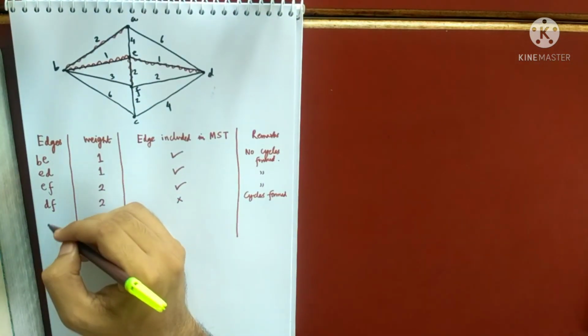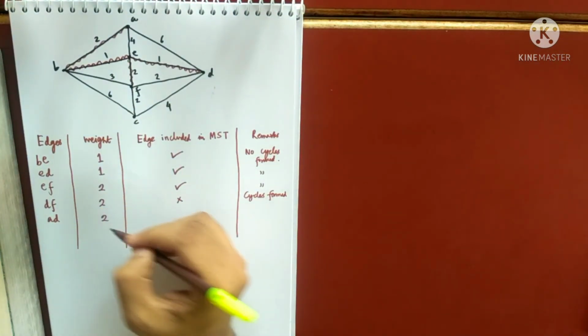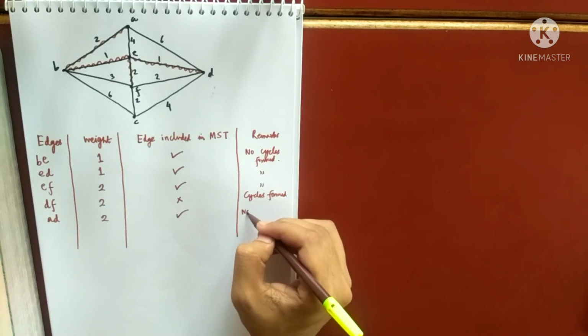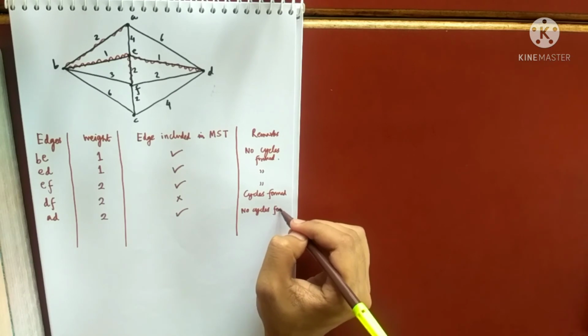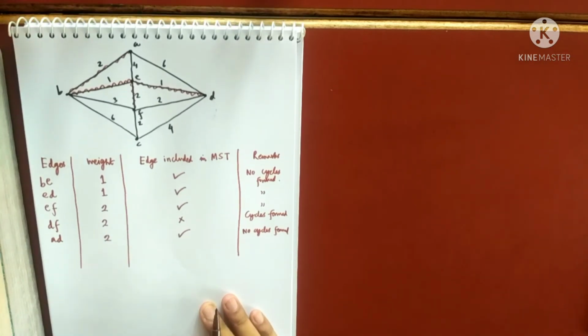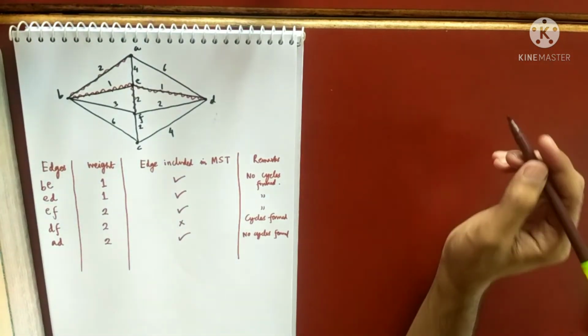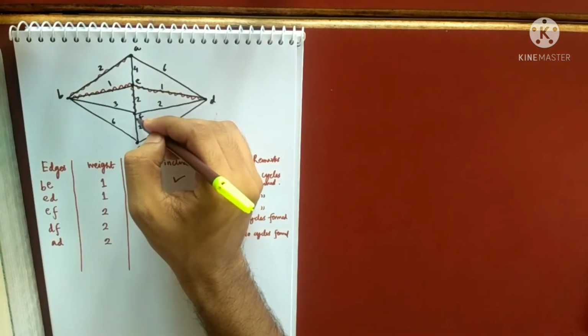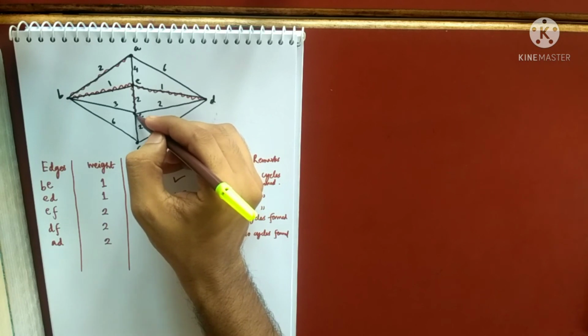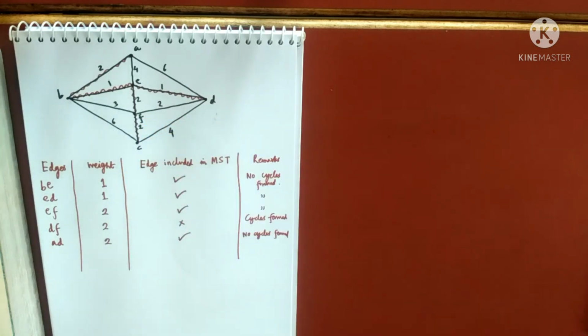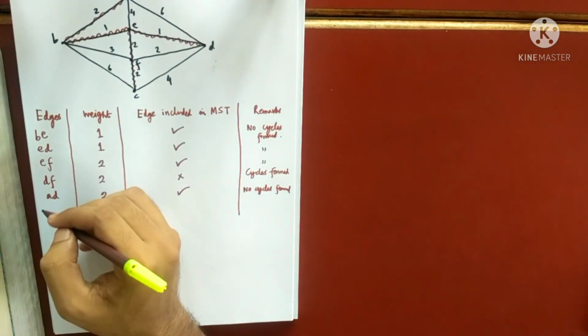So next one is also 2. Yes, no cycles formed. What is the next one after 2? One more 2 is here. So are we supposed to take this? Yes, we are supposed to take this because no cycle is getting formed. Yes, so we are done.